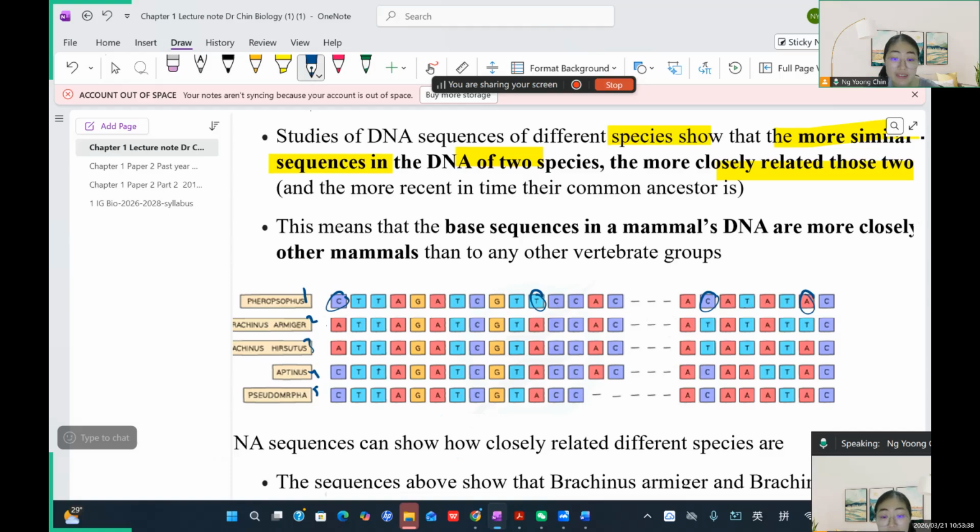And then how about the third base? Okay, it is almost the same in the first base. Yeah, and then this is different. So just one base different. Okay, so that's why you can make a conclusion like species 2, they share a more closely related evolutionary relationship to species 3 compared to species 1, because they only have one base difference.